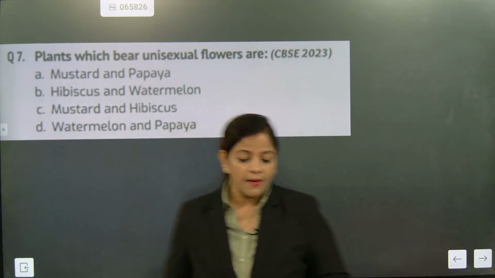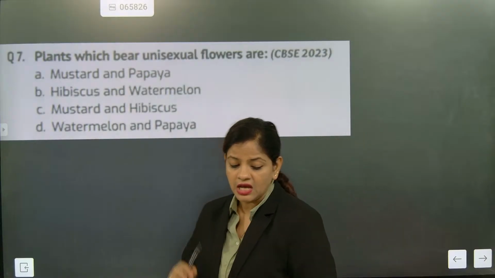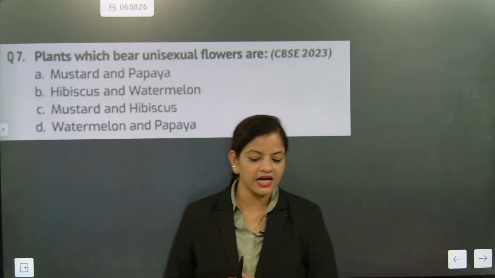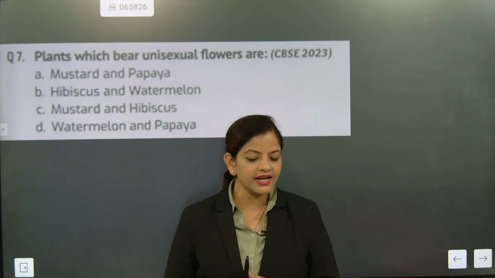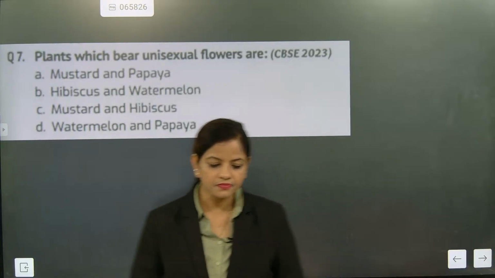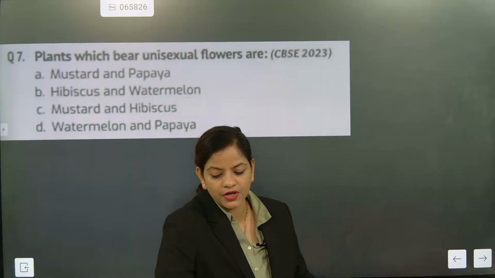Come on, look here. Plants which bear unisexual flowers. Unisexual flower means either the male part or the female part. Mustard is the correct answer? Mustard and papaya, correct? Or watermelon and papaya is the correct answer. See, is mustard unisexual or bisexual?